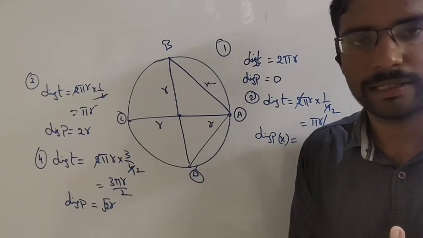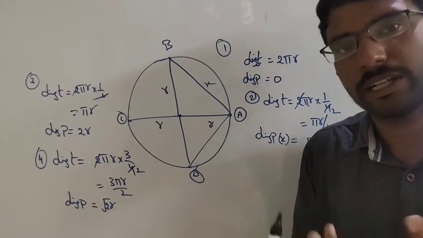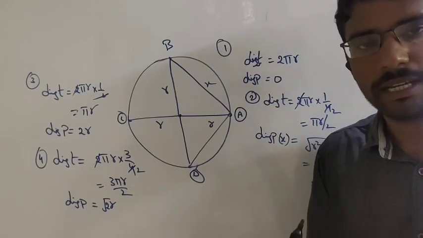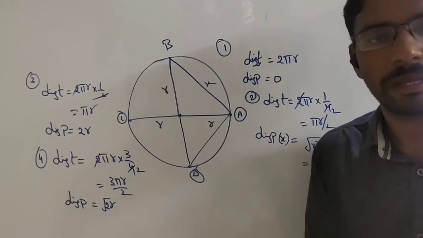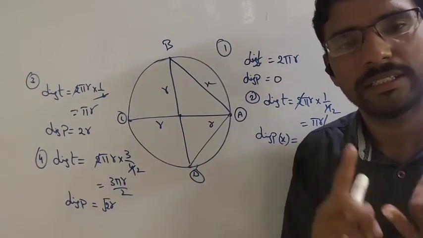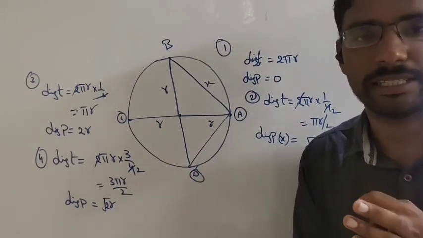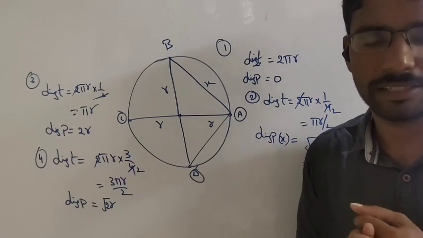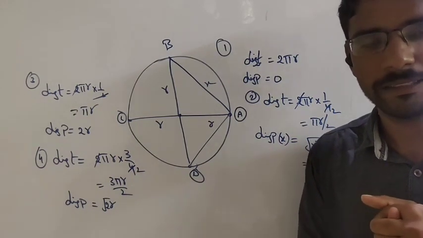Okay, children, clear? What are the units for distance? Kilometers generally. For displacement, meters. There are different types of units, you know that: CGS, MKS, SI units. Generally we are using SI units. Okay, clear? Right.